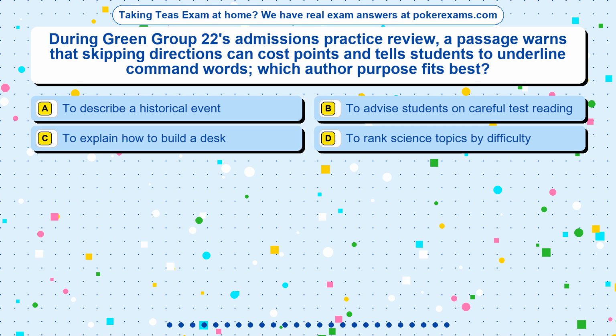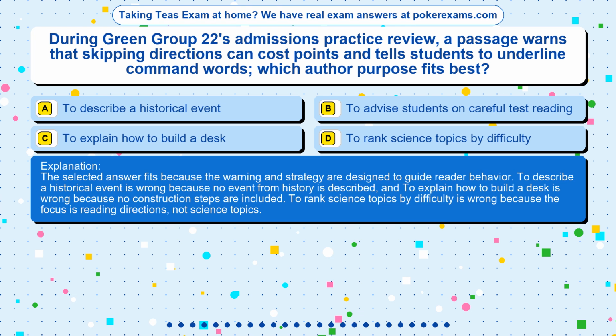The correct answer is option. The selected answer fits because the warning and strategy are designed to guide reader behavior. To describe a historical event is wrong because no event from history is described, and to explain how to build a desk is wrong because no construction steps are included. To rank science topics by difficulty is wrong because the focus is reading directions, not science topics.